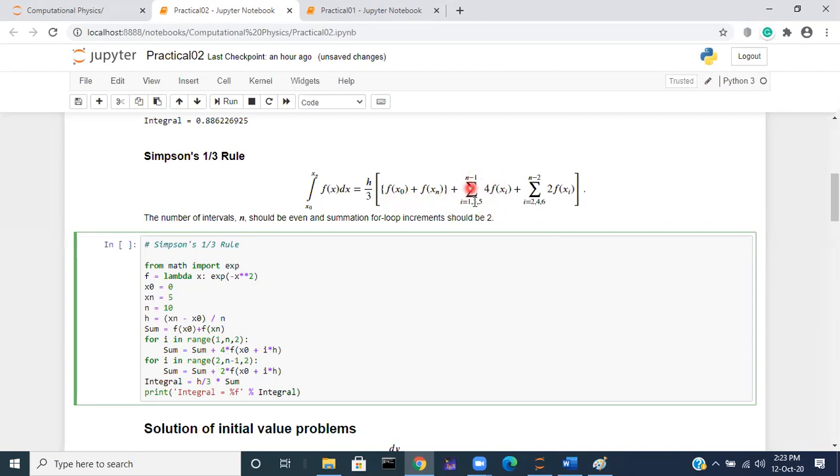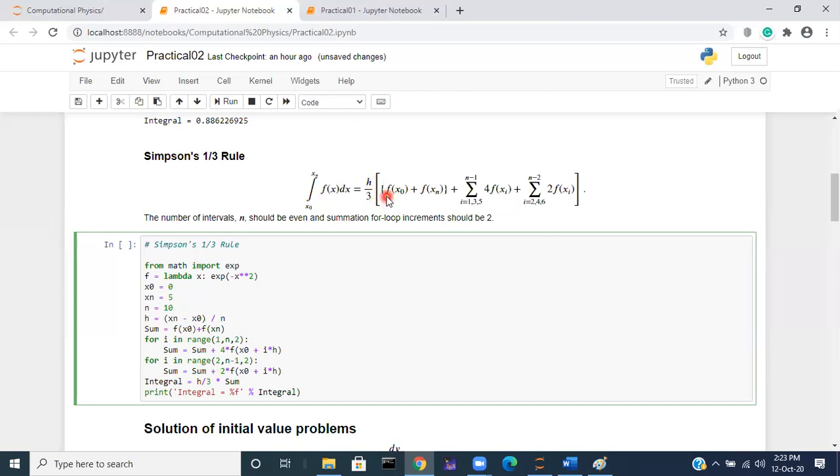The first for loop adds sum plus 4 times f of xi for the odd indices. Then the second loop, for i in range 2 to n minus 1 with step 2, covers the even numbers. Ultimately, the sum variable stores the total of both loops. To get the value of the integration, we need to multiply the sum by h by 3.